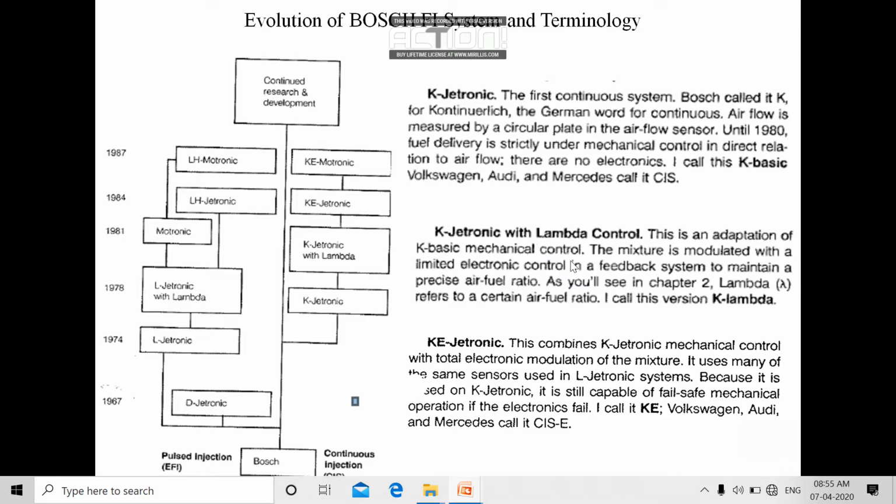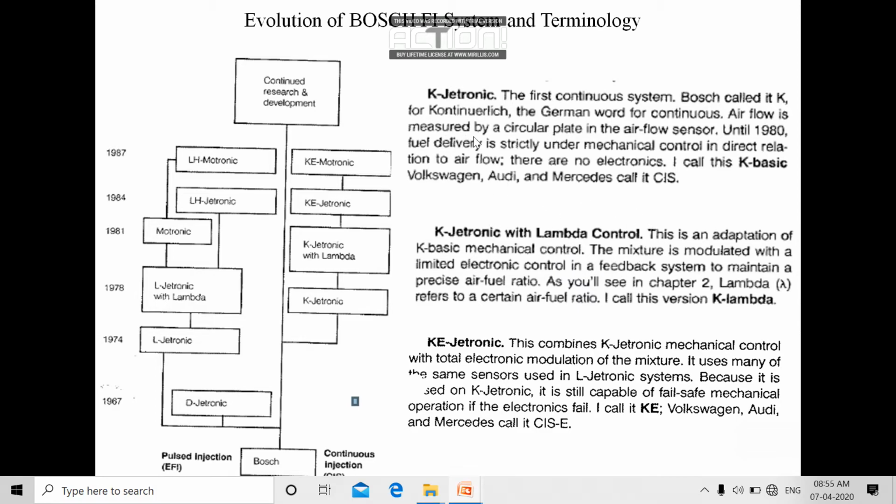This lambda is nothing but the excess air factor, which we already know is the mass of air actually drawn by the system to the mass of stoichiometric air required by the system. This is nothing but the lambda, or you can simply say it is an O2 sensor or oxygen sensor.